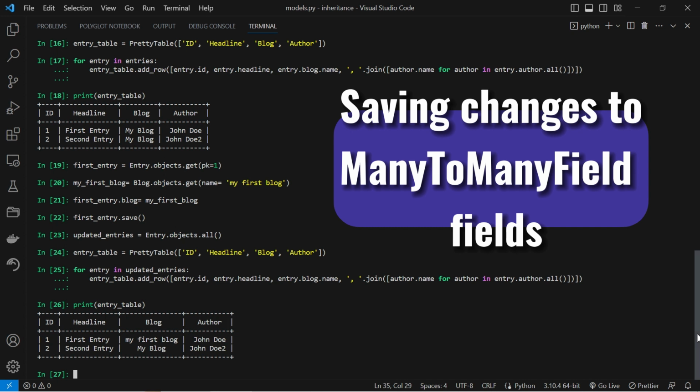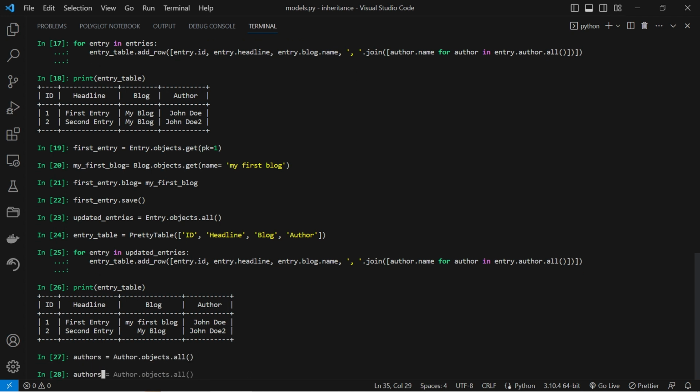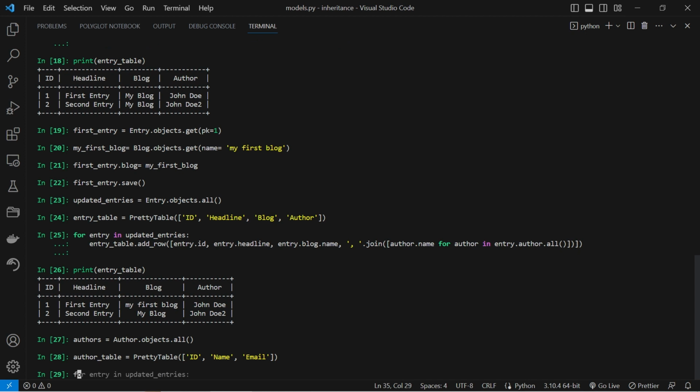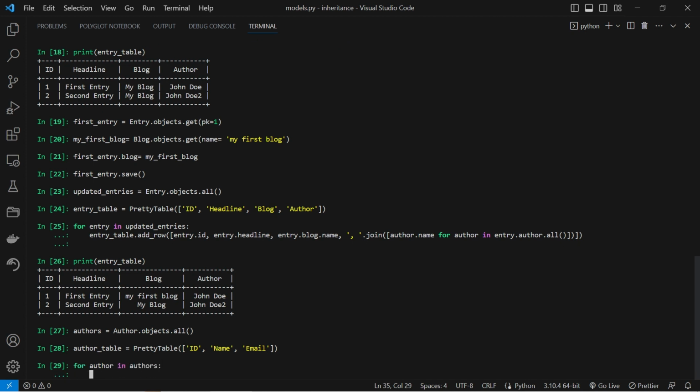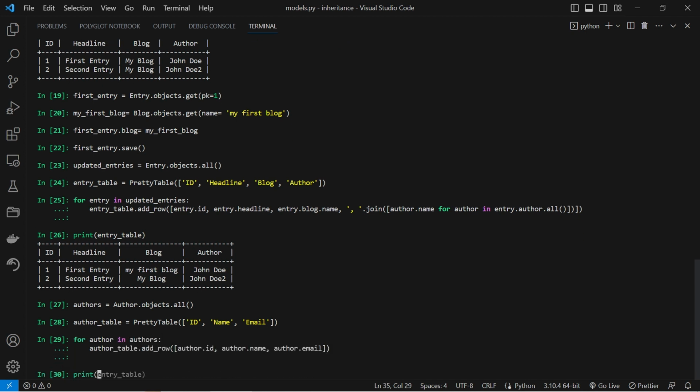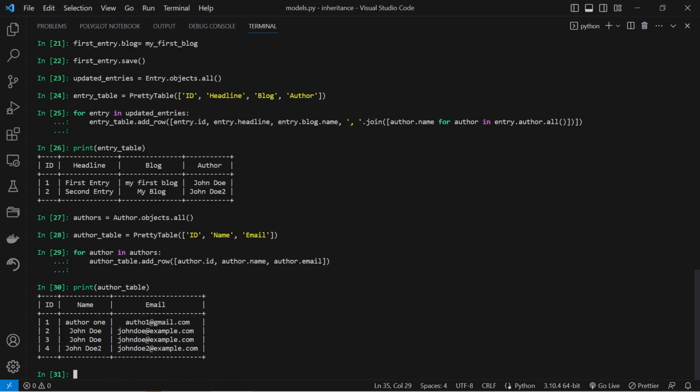Updating a many-to-many field works a little differently. We use the add or set method on the field to add a record to the relation. But first, it's better to take a look at our database before we make changes. First, we retrieve an entry object from the database with the primary key of 2.